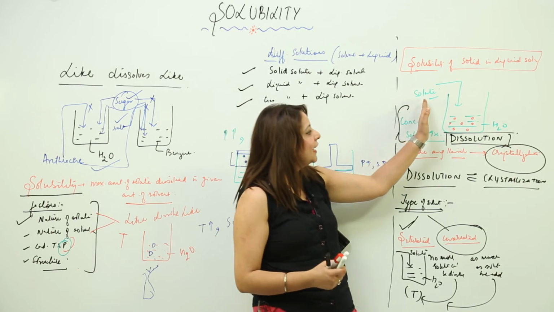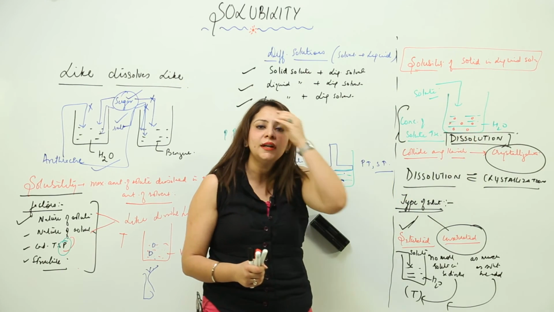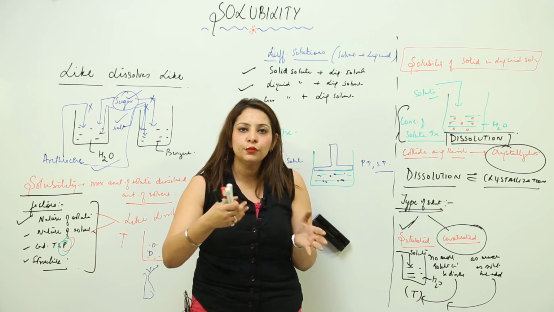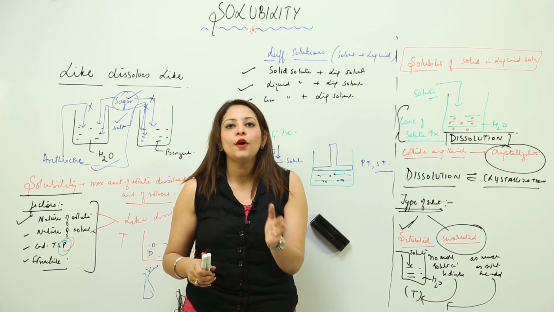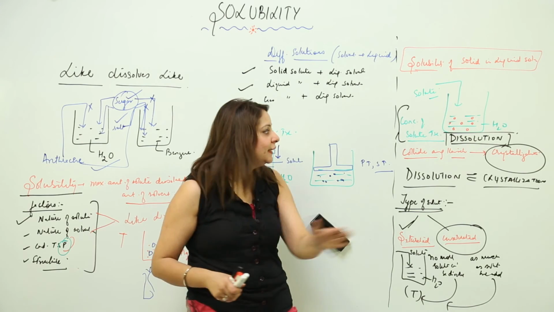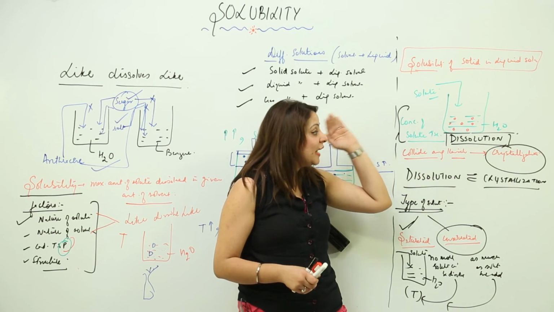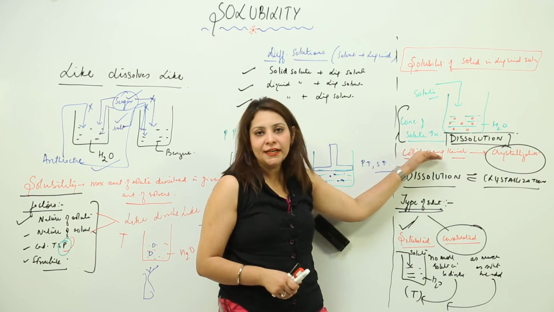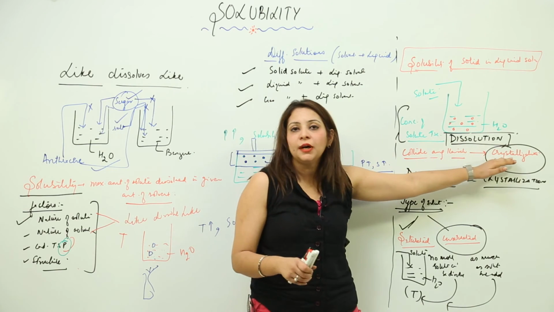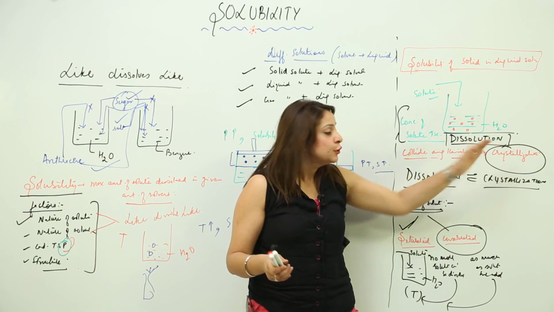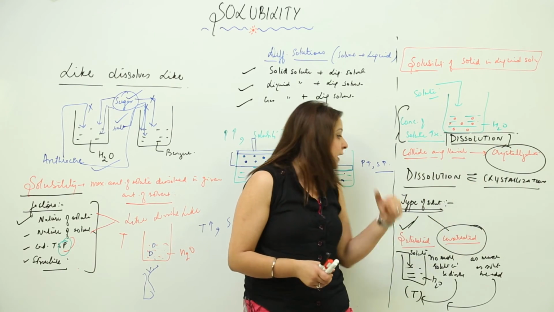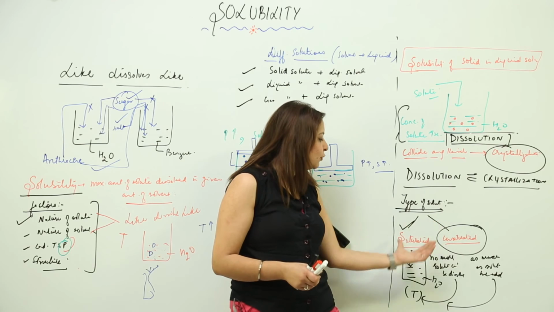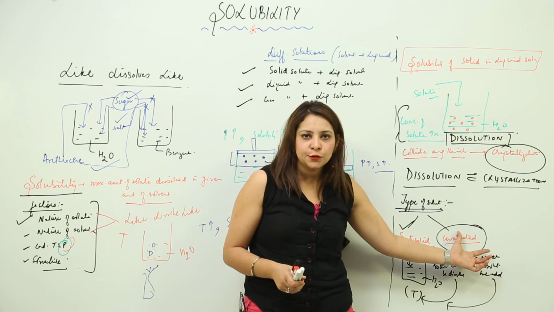See, whenever we add any solute into water, the water has the ability to dissolve, right? So that means the concentration of solute is increasing with time. We say that the dissolution is taking place. But as the concentration increases, they collide among themselves and precipitate out in the form of crystals. So we get to see that there is dissolution occurring in equilibrium with crystallization. Now, depending upon that, we have two kinds of solutions, saturated and unsaturated.